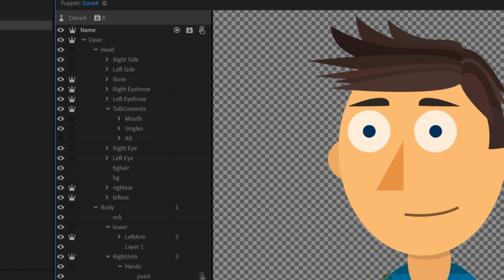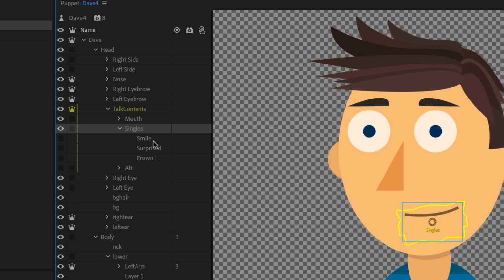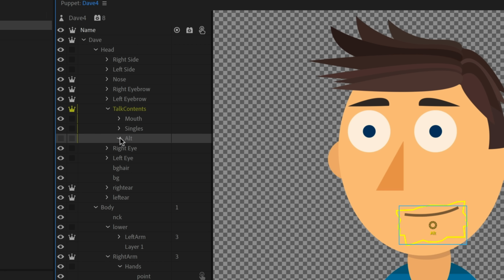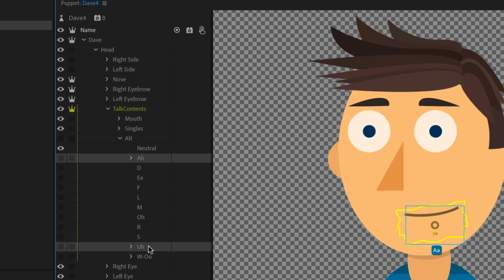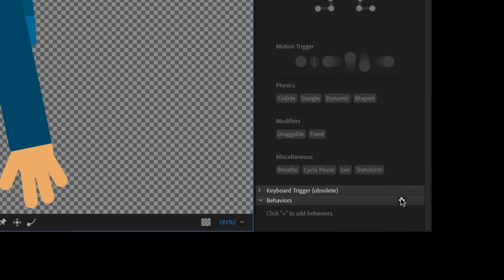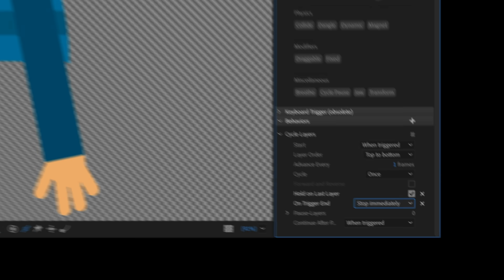Let's take that same concept with the mouth. So I've got my main mouth group here. I've got a singles mouth group, which is like a smile, a frown, and a surprised look. And then my alternative, this is my sad mouth group, where the mouths are upside down and looking a little bit more sad. I just noticed I probably have to add cycle layers to these 3, so I'll do the exact same thing I just did before, where I'm going to select them all, add cycle layers, hold on last layer, stop immediately, and that should work.